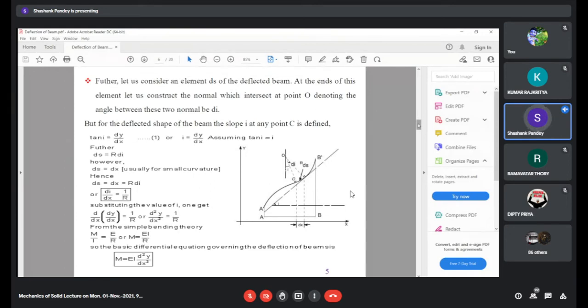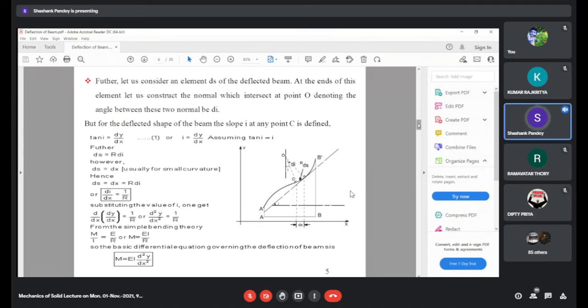We know from the theory of simple bending that M by I is equal to E by r, or M is equal to EI upon r. We know that 1 by r is equal to d square y upon dx square.